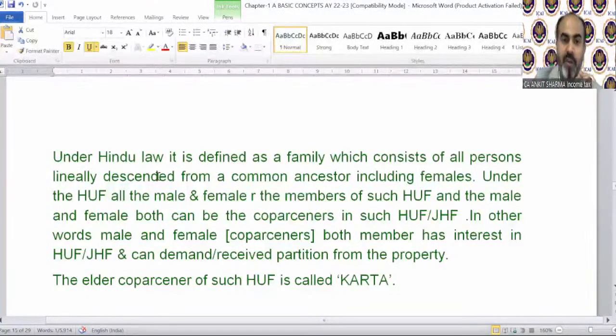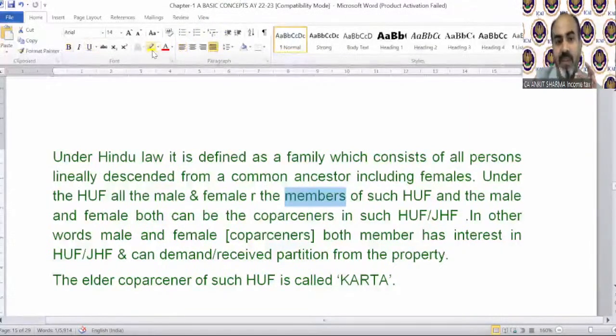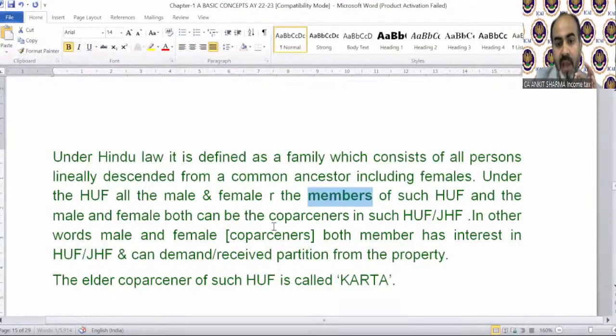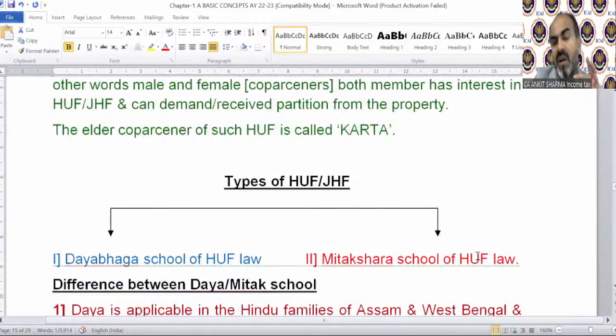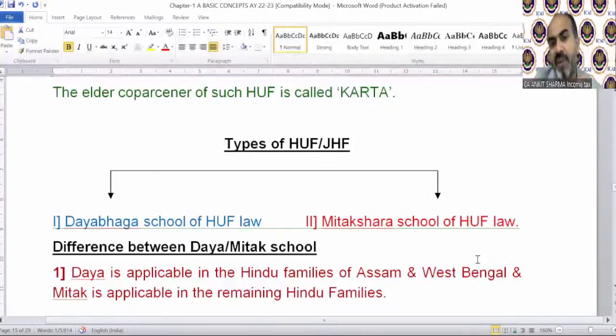Under the HUF, all the male and female are the members of such HUF, and the male and female both can be co-partner. There is one word, members, which is important. And there is the word co-partner. That's also important. What is the difference between co-partner and member? I'll let you know. In such HUF or JHF. Now, what is the difference between a JHF and HUF? I'll explain it to you right now.